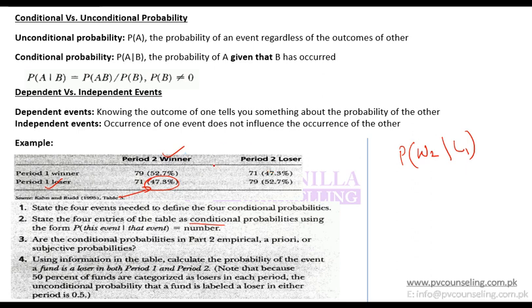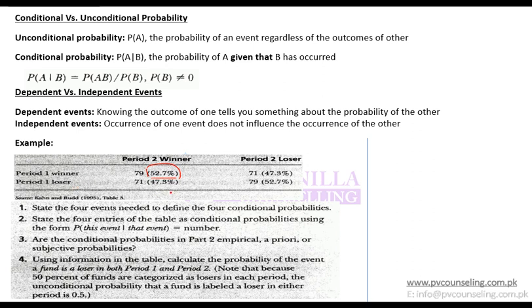And then if I want to find out probability of period 2 winner given that it won period 1, then it is 52.7%. Key point to note is that both periods are not happening at the same time. First period 1 happened and then period 2 happened. And so winning in period 2 would only be possible conditioned on either winning or losing in period 1.